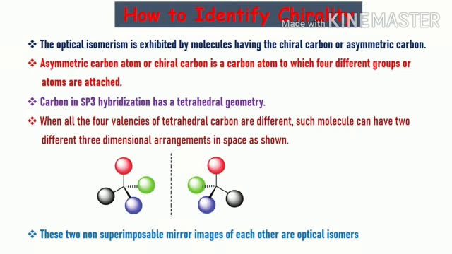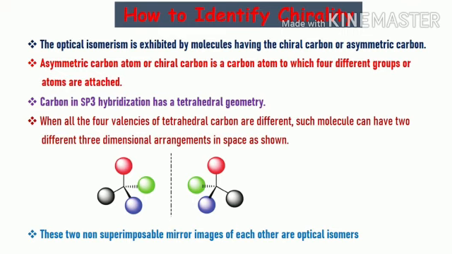Again, the question remains how to identify whether a molecule is chiral and will exhibit optical isomerism. It is not possible every time to imagine a molecule and its mirror image, right? The simple test is to look for a chiral carbon in the molecule. A chiral carbon, also called an asymmetric carbon, is a carbon to which four different groups or atoms are attached.